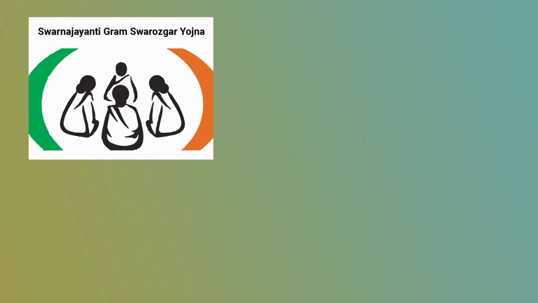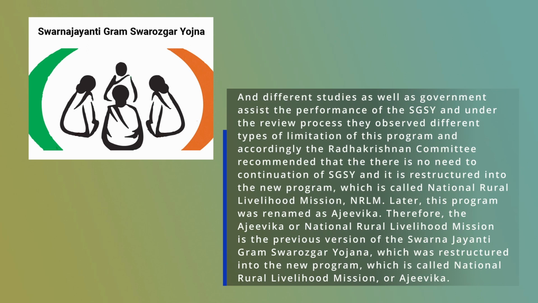And different studies as well as the government assessed the performance of the Swarna Jayanti Gram Swarojgar Yojana, and under the review process, they observed different types of limitations of this program. Accordingly, the Radhakrishnan committee recommended that there is no need for continuation of SGSY, and SGSY was restructured into the new program which is called National Rural Livelihood Mission, NRLM. Later this program was renamed as Aajeevika.